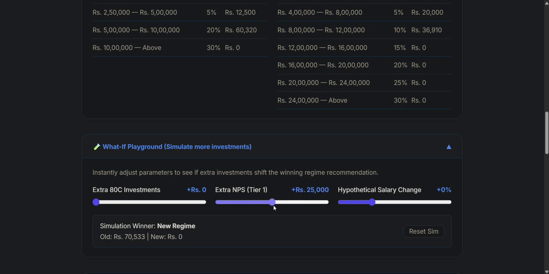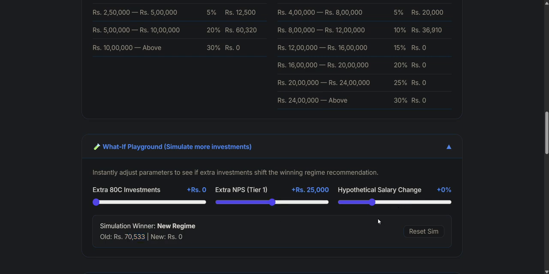As you can see, the savings that he or she stands to make by this extra investment, provided they stick to the old regime, plateau at 25,000. Anything beyond that, the taxable outflow remains the same. So let's put it at 25,000.